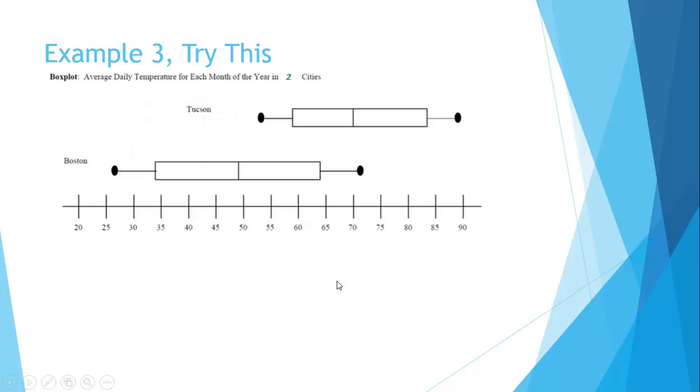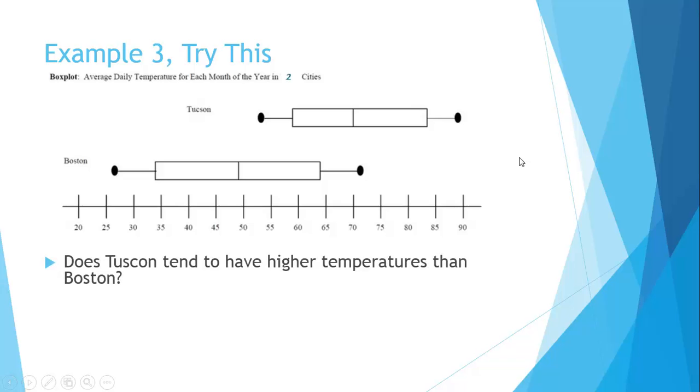One final example, have a look at this. These are average daily temperatures for a month, which is a sample of overall temperatures, and you have two cities, Tucson and Boston in the United States. Does Tucson tend to have higher temperatures than Boston? Let's have a look.